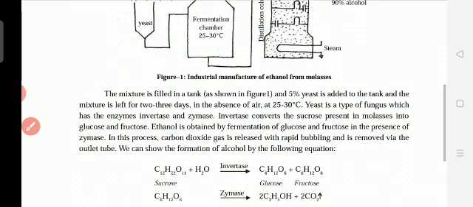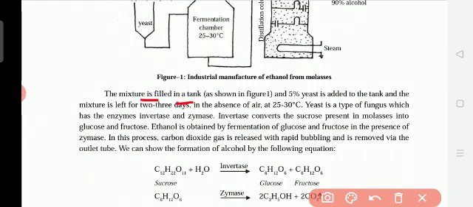Okay, now if you see here, the mixture is filled in a tank. So here after yeast is produced, it is filled in a tank, and 5% yeast is added to the tank, and the mixture is left for 2-3 days in the absence of air, that means in the absence of oxygen, at 25 to 30 degrees Celsius.